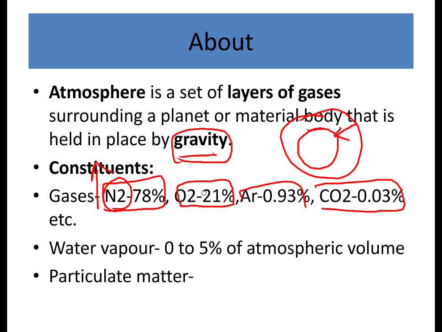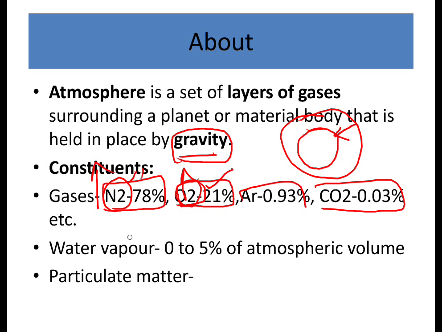It gets affected by solar radiation also. That's why the constituent of oxygen is 21 percent, and the major component is nitrogen in gaseous form. Whereas oxygen in the Earth's crust is the major component along with silicon, in the atmosphere nitrogen is the major component.